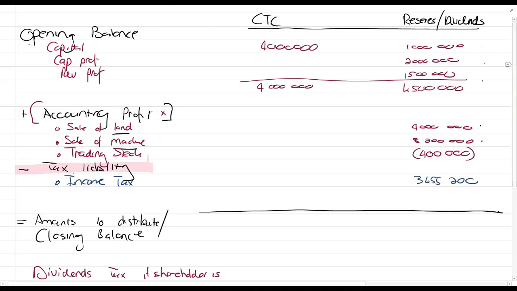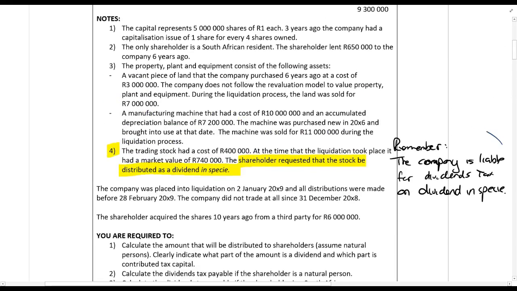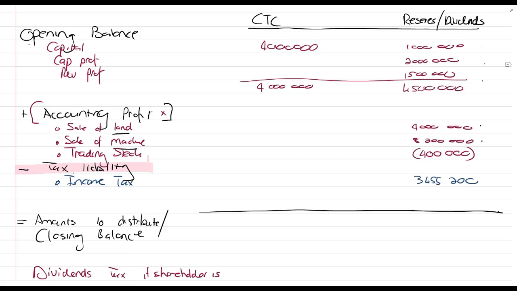And very important, when I made the comment when we read the question, I said, remember, the company is liable for the dividends tax if it's a dividend in specie. So dividends tax. And compare this to the previous examples, guys. It was not shown here. Now the dividends tax is the 740,000 times 20%.